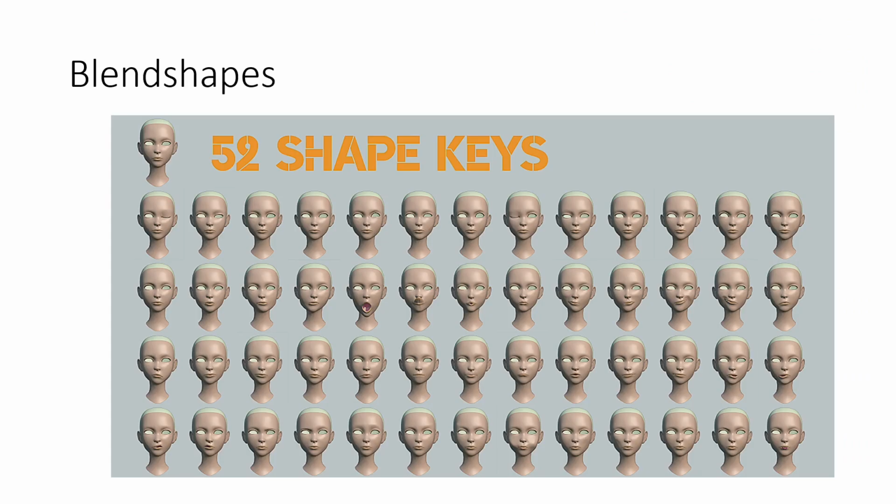This figure shows a typical ARKit 52 blend shape system, which is widely used in avatar animation. Each blend shape corresponds to a predefined facial expression or muscle movement, such as jaw open, eye closed, cheek raise, etc. These blend shapes form a compact and standardized representation of facial motion, which makes them ideal as neural network targets.